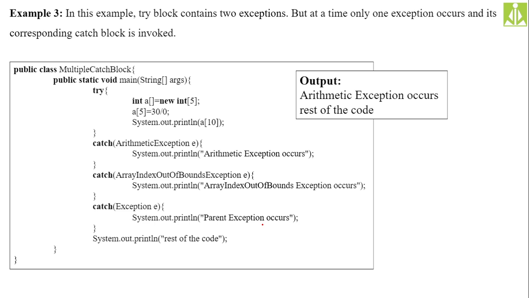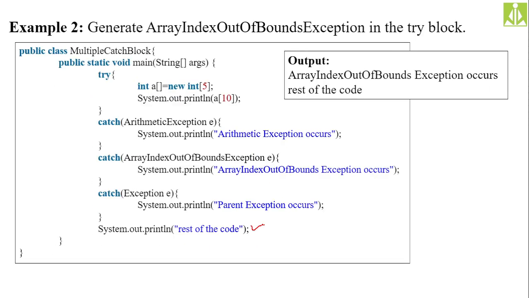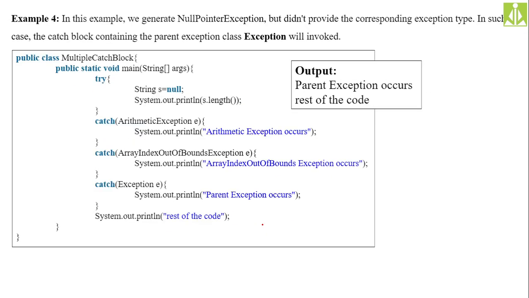If the try block contains two exceptions, at a time only one exception occurs and its corresponding catch block is invoked. This we also discussed. I will show you once again, don't you bother about it. I will show you all these things once again, this null, this 1 2 3 4, all the things I will explain in one shot.